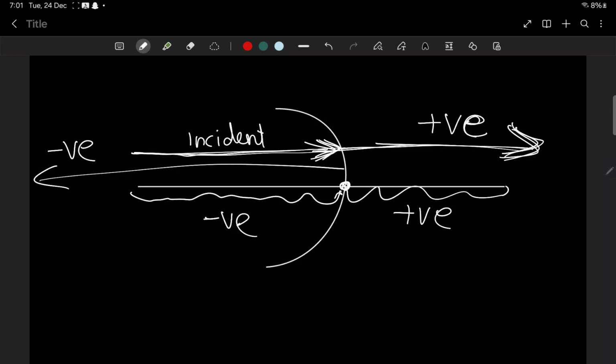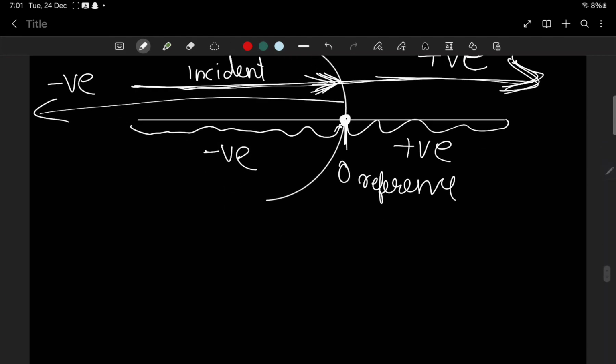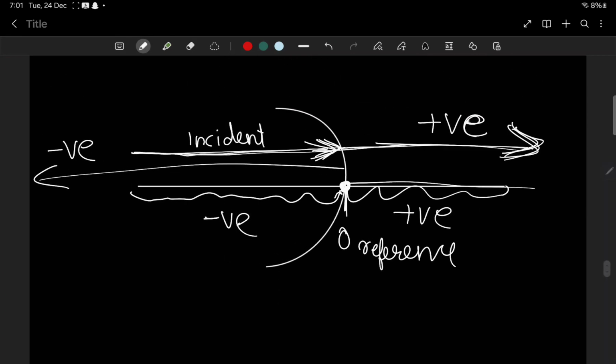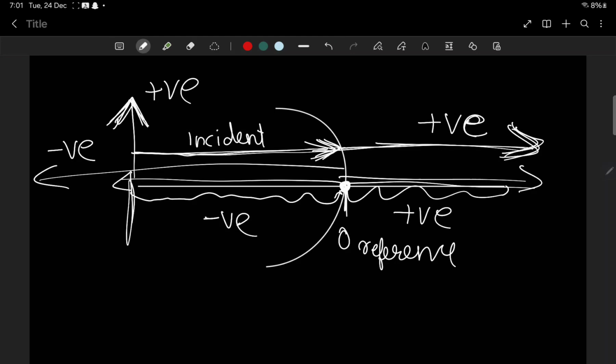And the pole will act as the zero reference. From the pole to the right, in this case to this side, it's positive and to this side it is negative. And you know that above the principal axis it is positive, and below the principal axis it is negative. Okay, this is what you should learn in the case of spherical mirrors.